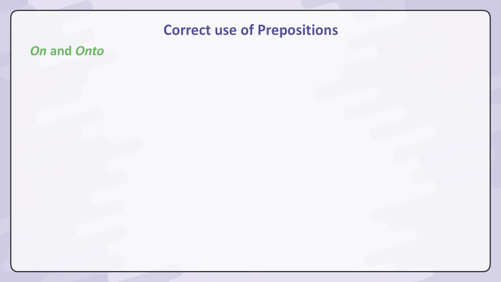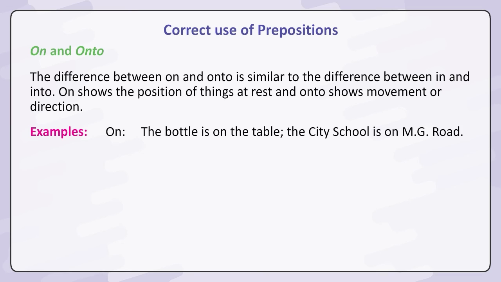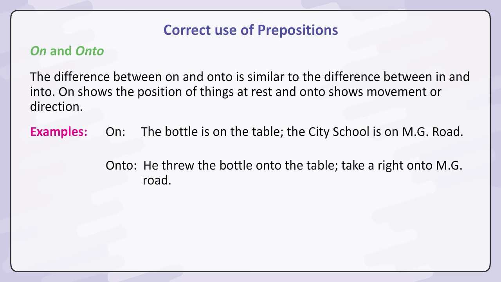Watch out. If a word is used as a preposition, it must be placed before a noun or a pronoun. On and onto. The difference between on and onto is similar to the difference between in and into. On shows the position of things at rest and onto shows movement or direction. Examples: on. The bottle is on the table. The city school is on MG Road. Onto. He threw the bottle onto the table. Take a ride onto MG Road.